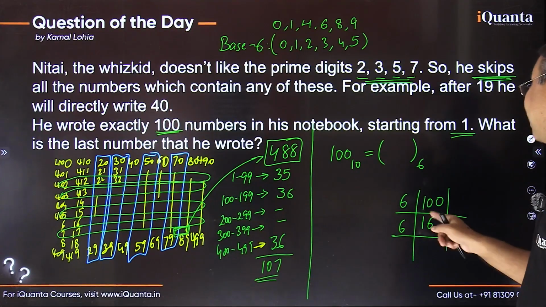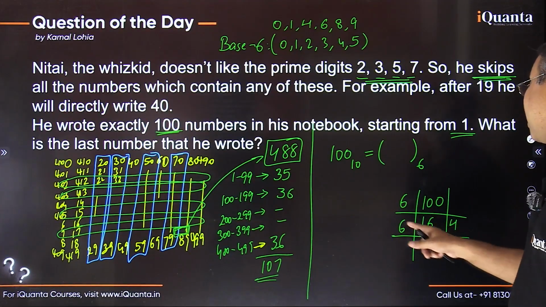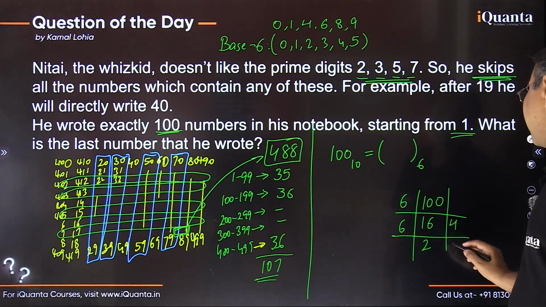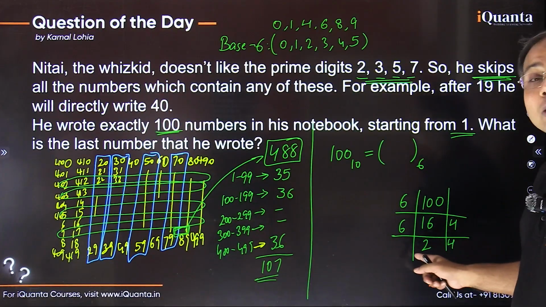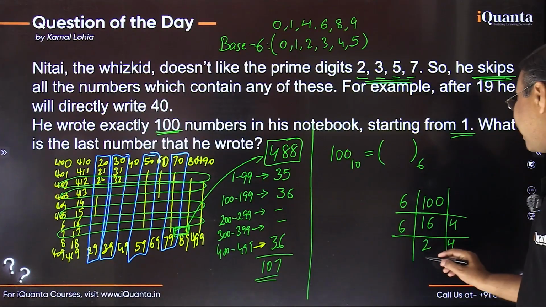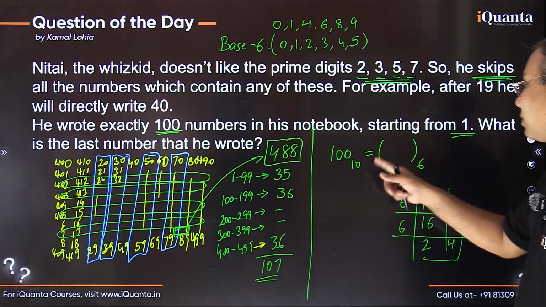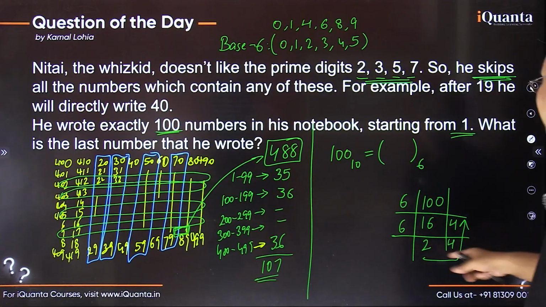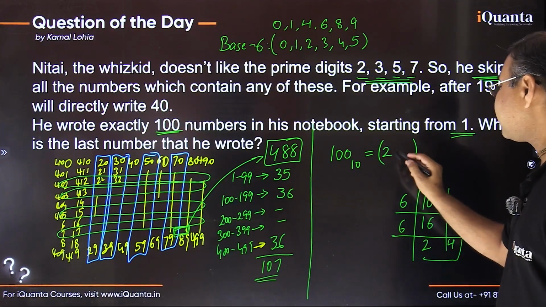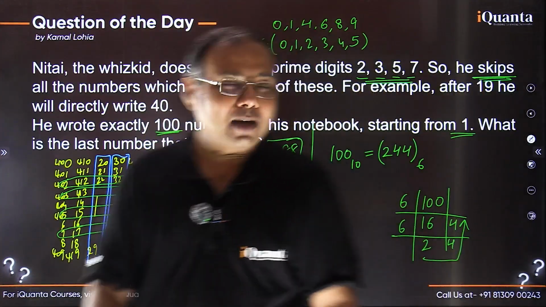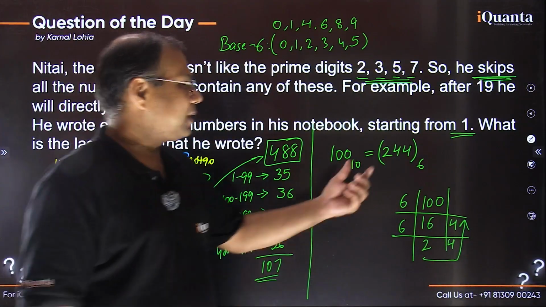Now again divide this 16 by 6. So 6 2s are 12 and again 4 is remaining. That's it. Now this 2 is not divisible by 6 anymore. So in the reverse order, that gives you the representation of this number 100 of base 10 in base 6. So it comes out to be 244. Which we normally call 244. However, it may be termed as something else. But anyhow, we call it 244.